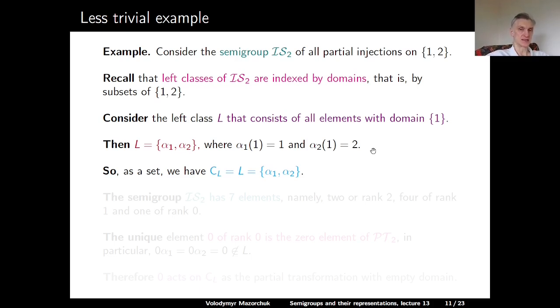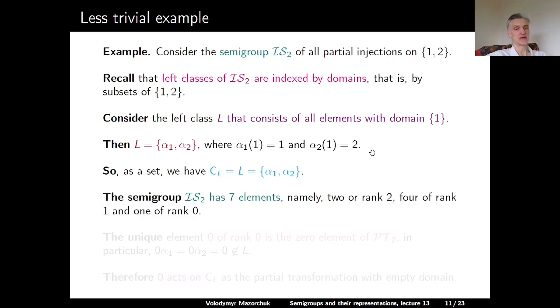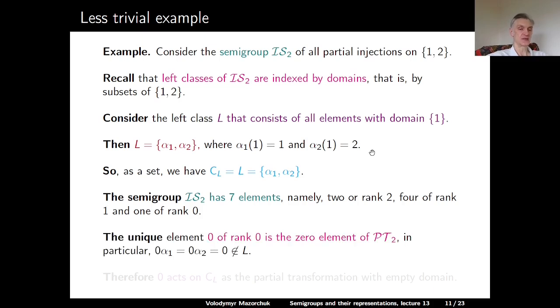So how does the semigroup IS2 act on this set? The semigroup IS2 has 7 elements, 2 elements of rank 2, 4 elements of rank 1, and 1 element of rank 0. So the unique element of rank 0, that's the 0 element of IS2, it's the element which has empty domain on 1, 2.